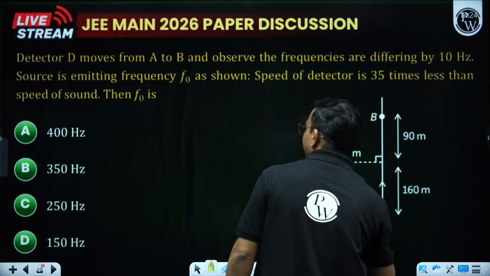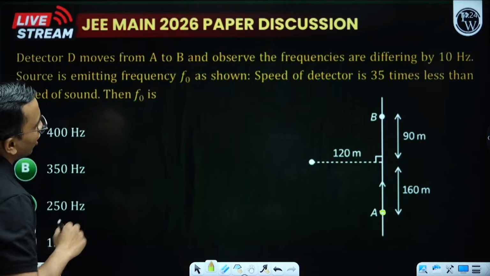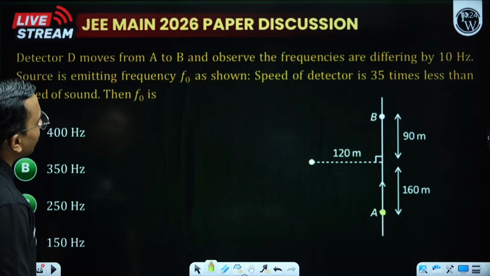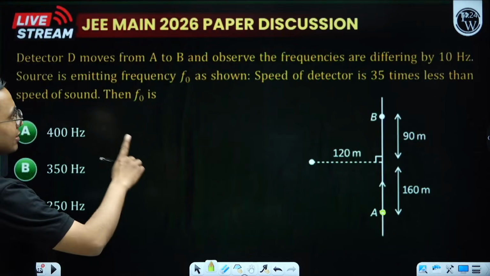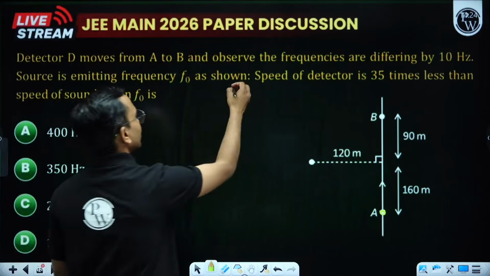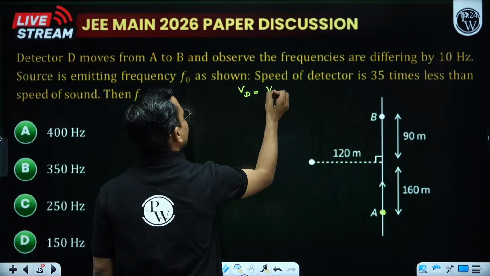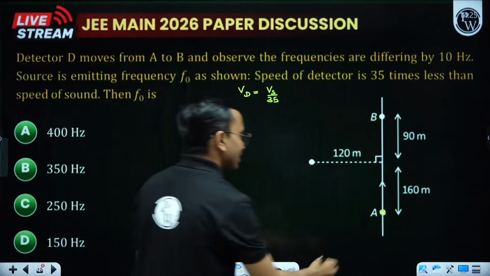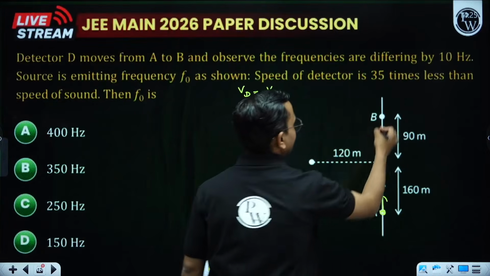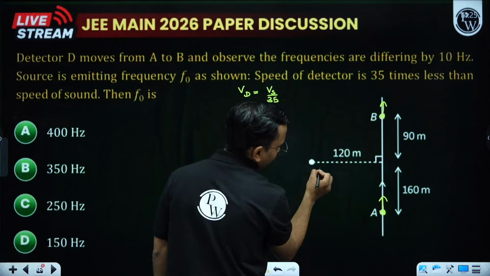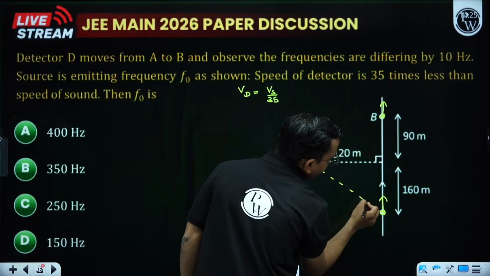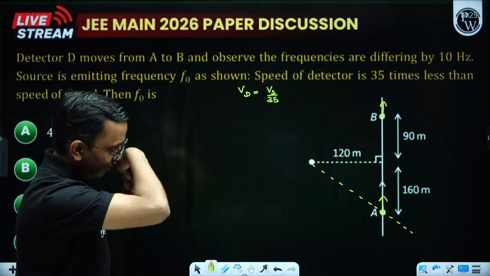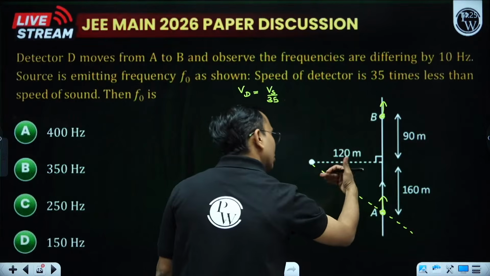Detector D moves from A to B and observes the frequencies differing by 10 Hz. The source is emitting frequency F0 as shown, and the speed of the detector is 1 by 35 times the speed of sound. It means my speed of detector is V sound divided by 35. That is given to us. When it is at A, it is moving in this direction. When it is at B, it is moving like this. We need to take the component of the velocity towards the source.